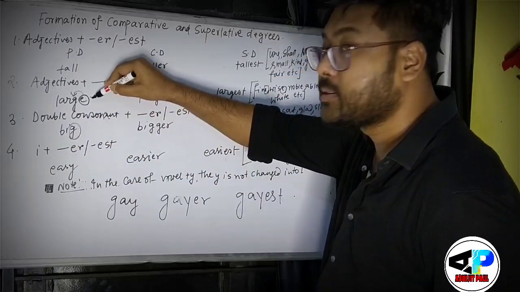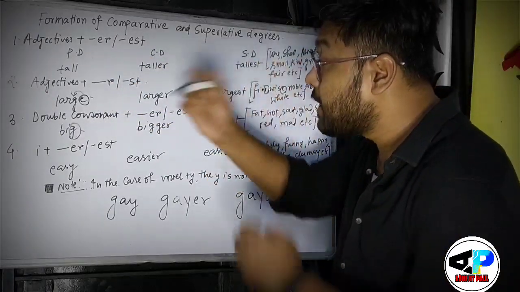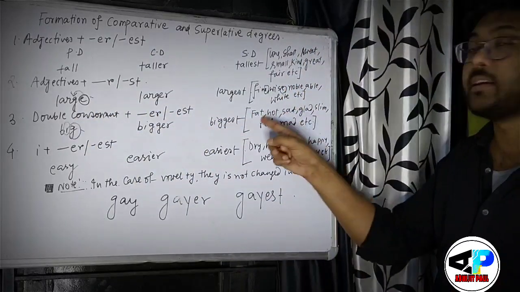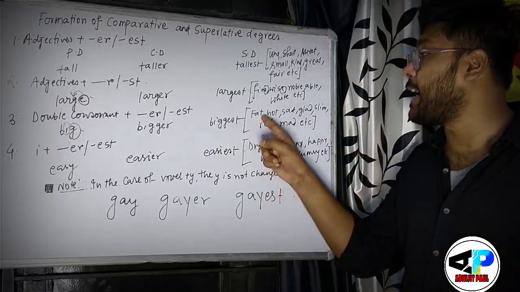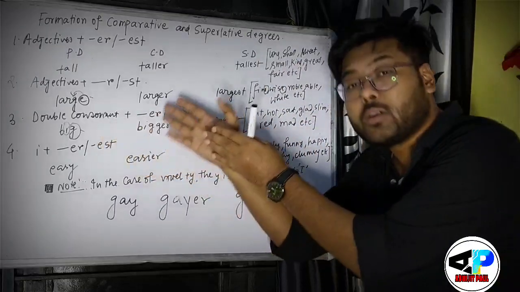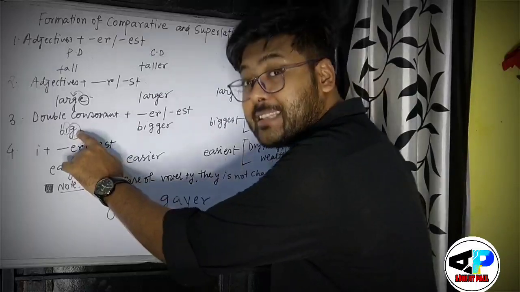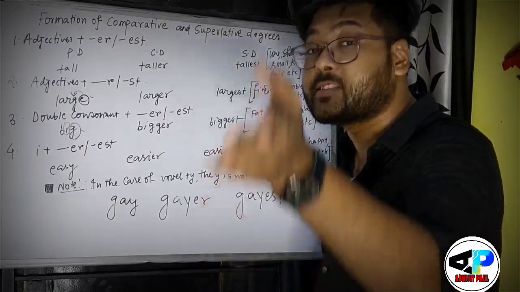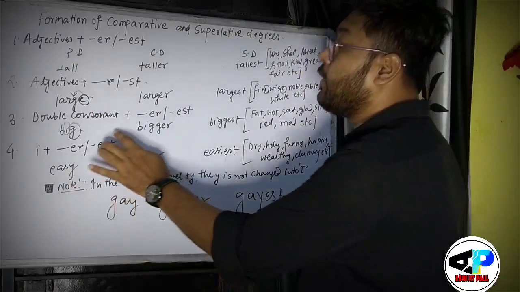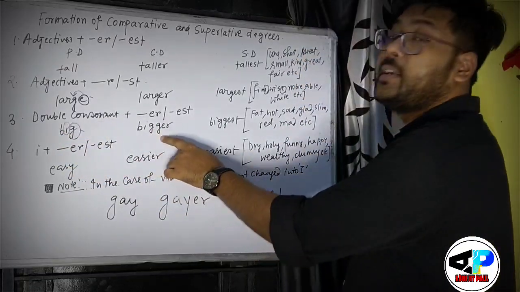Here the last letter was a vowel, and here the last letter is a consonant, and just before the consonant we have a vowel. See here, fat, F-A-T: T is the consonant and A is the vowel. So these words follow the same structure. When the last letter of a one-syllable adjective is a consonant and just before it you find one vowel, we always have to use a double consonant. So what is the consonant? G. So G would be doubled.